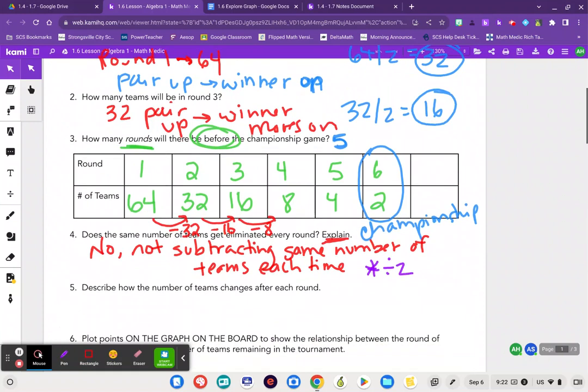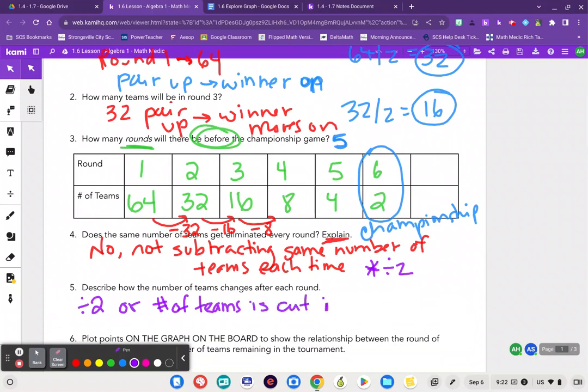And I actually think this is a great opportunity to say that we divide by 2, or we can say the number of teams is cut in half. And I really like this idea of half and dividing by 2, representing the same idea.